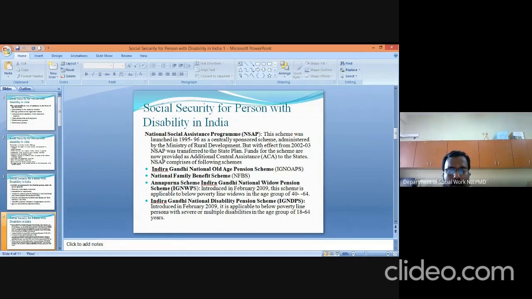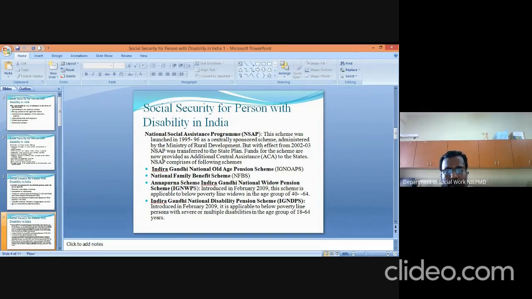The next one is the Annapurna scheme. Then the Indira Gandhi National Widow Pension Scheme. Under the National Widow Pension Scheme, widows with disabilities are getting pensions under the Indira Gandhi National Widow Pension. This scheme was introduced in February 2019. It is applicable to below poverty line widows in the age group of 40 to 64.